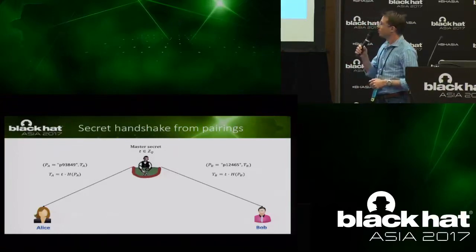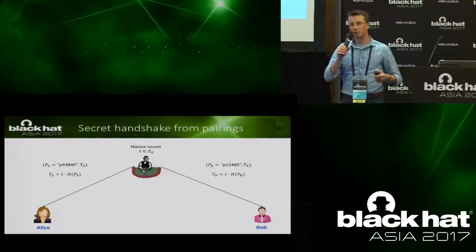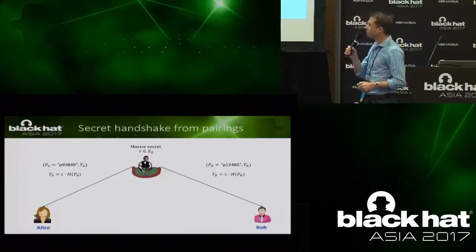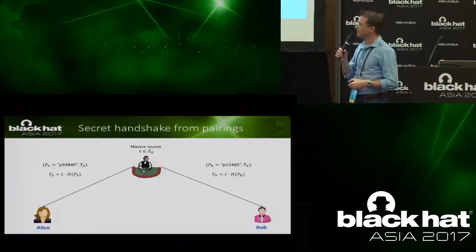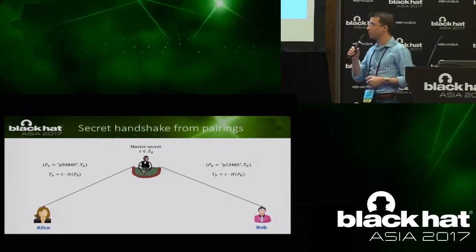And we have a pair of credentials. One of them is the pseudonym. For instance, for Alice, it will be PA, and it's a random string that she will use for her public interaction. So it can be something that has some structure and some random part. And there's also TA, which is her secret credential. So she will keep it to herself. She will never transmit it or share it with anyone.